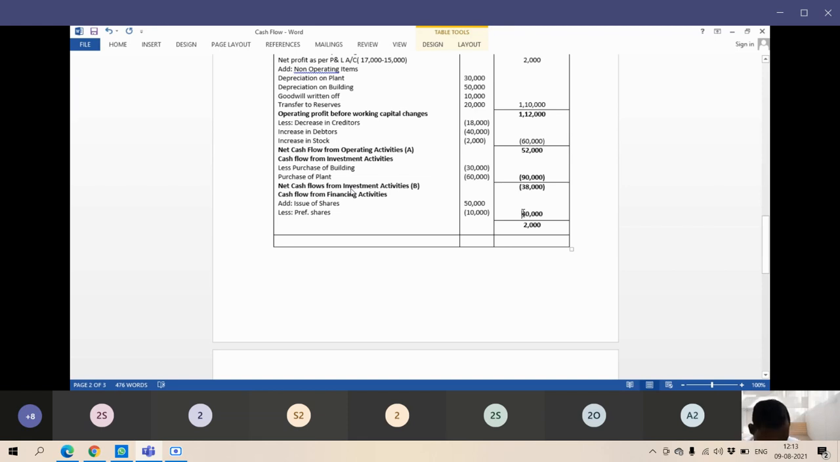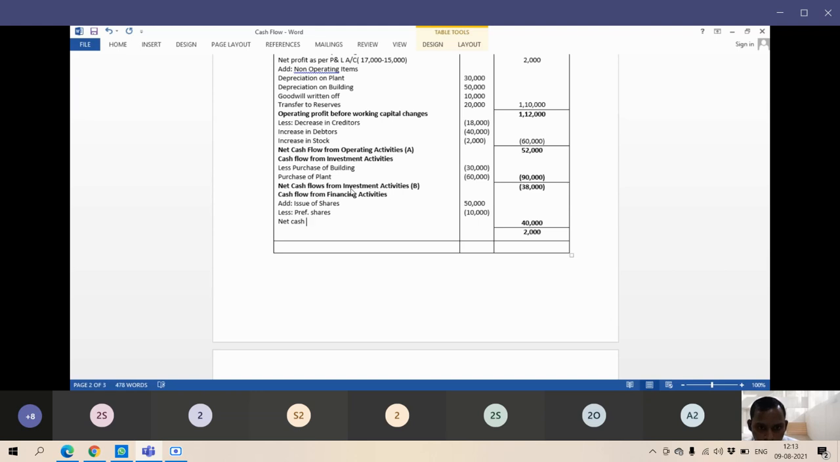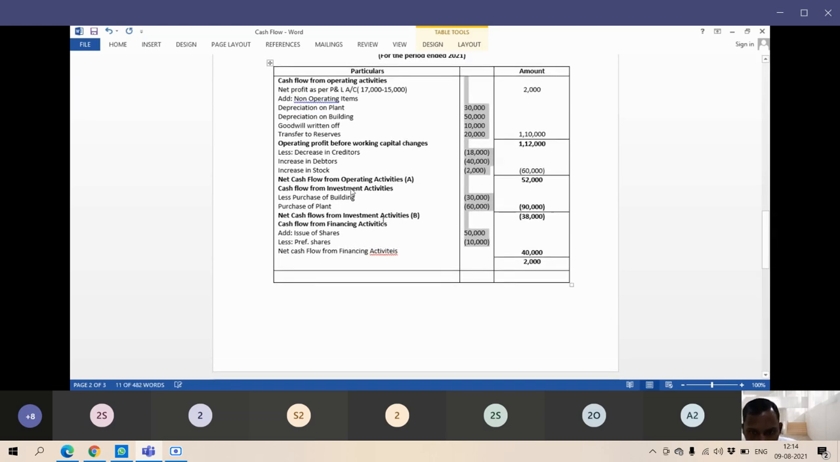$40,000. Net cash flow from financing activities. Okay, this is the C part. Okay, C we have completed. Then this 2,000 remains.